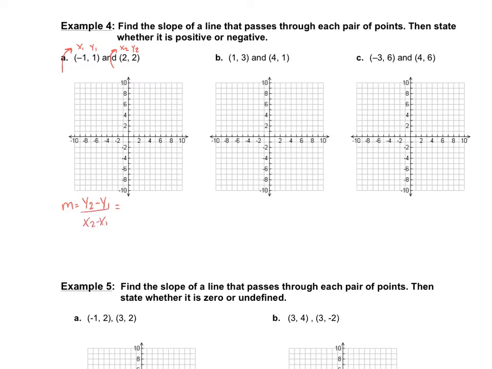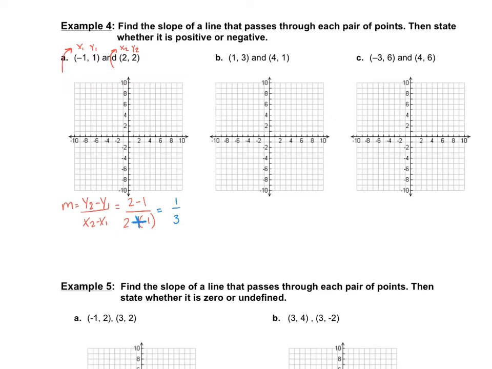y2 minus y1 over x2 minus x1. And I'm going to plug in my values. So my y2 was 2 minus my y1 is 1, over x2 is 2 minus my x1, which is a negative 1. And then be careful of this double negative. Your calculator will take care of that for you, but it actually becomes a plus. And so 2 minus 1 is 1, and 2 plus 1 is 3. And so this has a slope of 1/3.